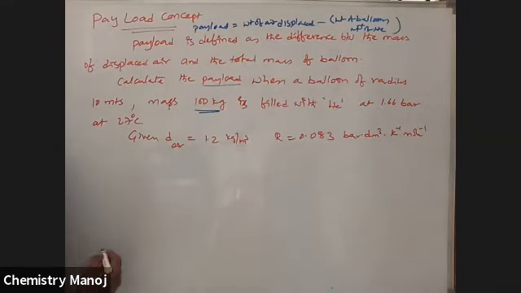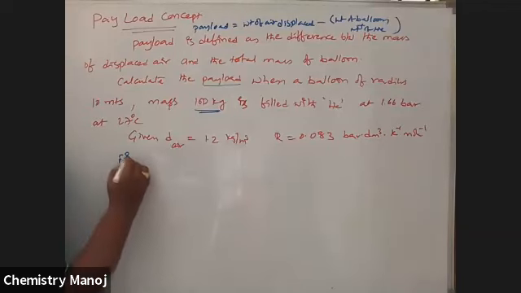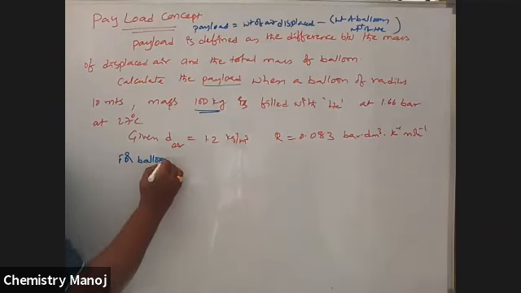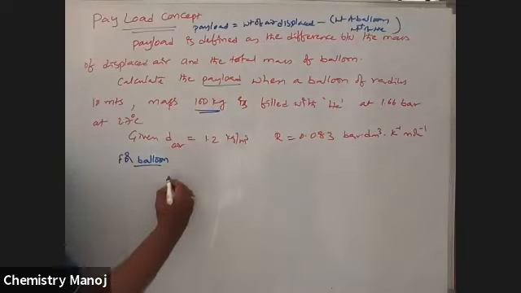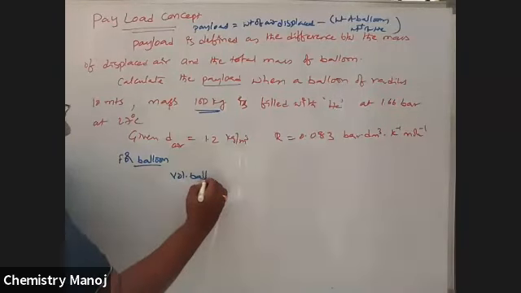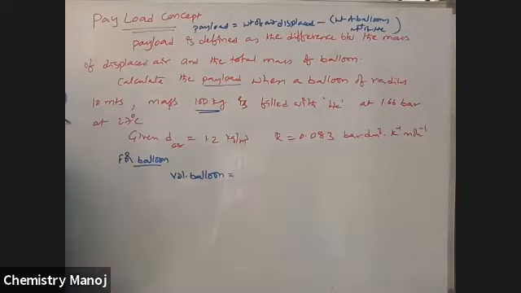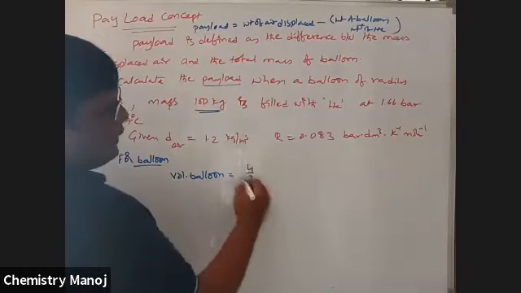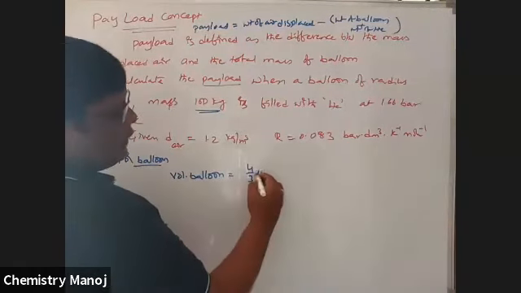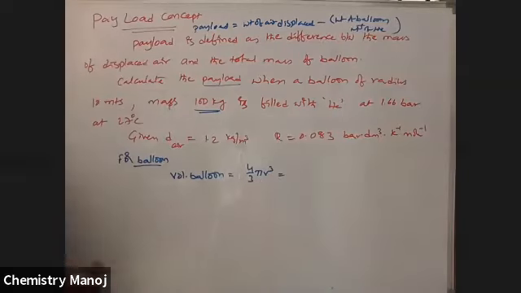So see here, for balloon, the concept is volume of balloon. Let it be spherical shape, 4/3 pi r cube.